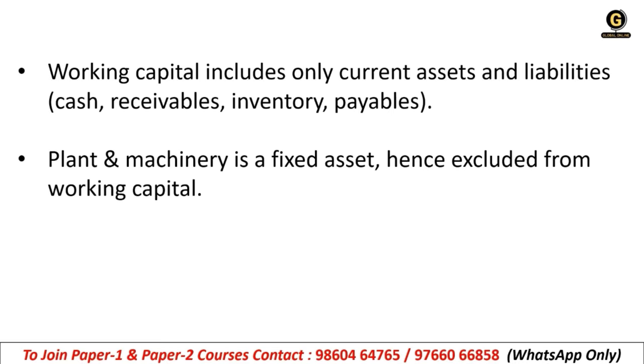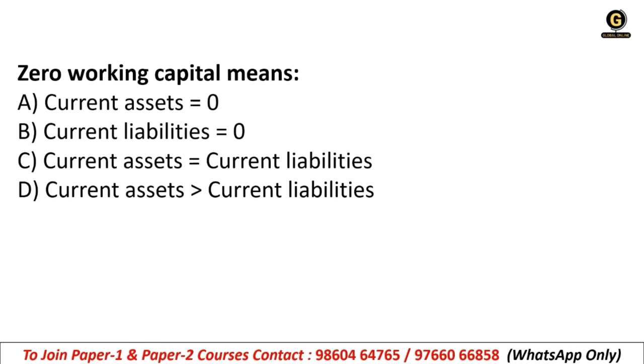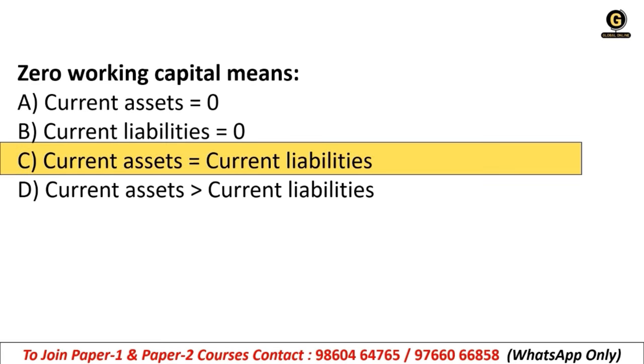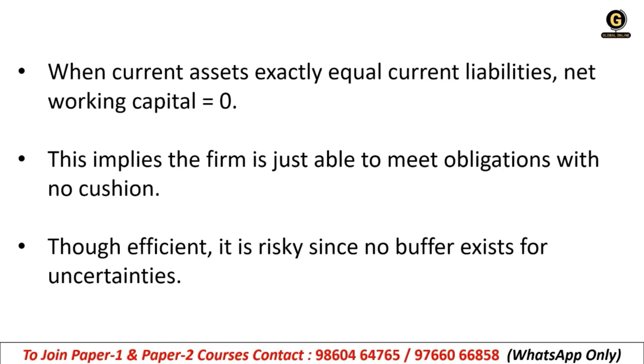It's so easy. Zero working capital means: current assets equal to zero, current liabilities equal to zero, current assets equal to current liabilities, or current assets greater than current liabilities? It is current assets and current liabilities being similar. That means zero working capital. You have no excess current assets compared to the liabilities, so you have no working capital.